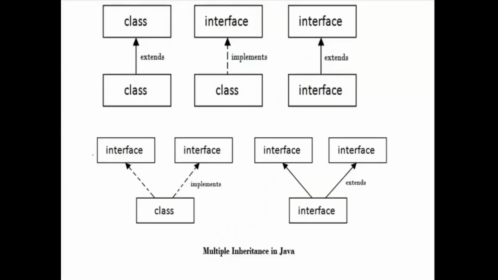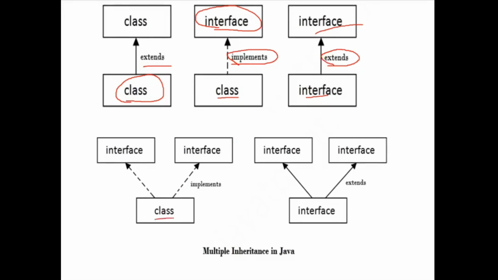Next, if one class is inherited from another class, we have to use the keyword extends. If a class is inherited from an interface, we have to use the keyword implements. If one interface is inherited from another interface, then you have to use the keyword extends.